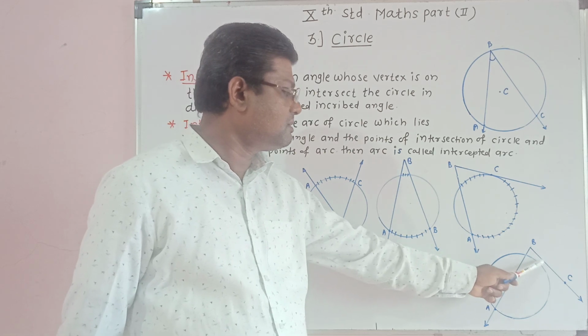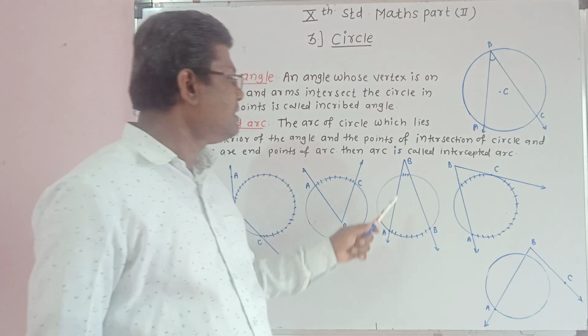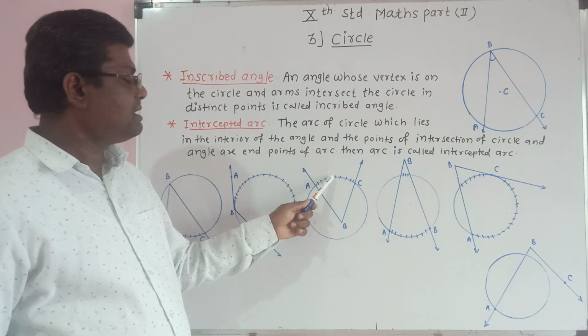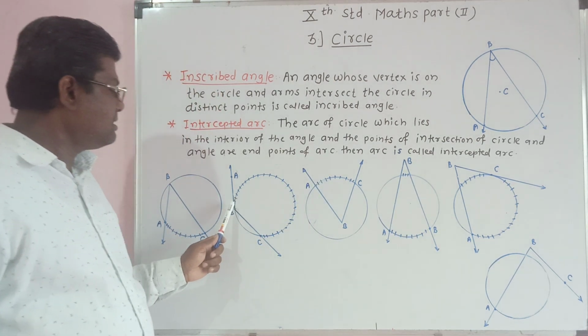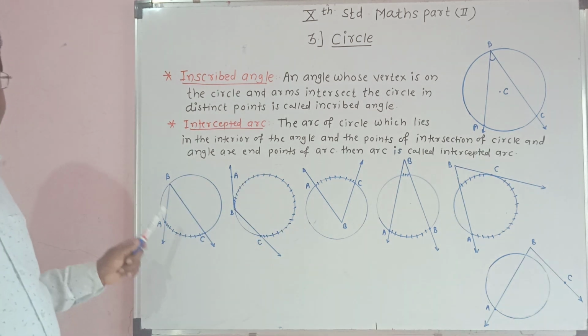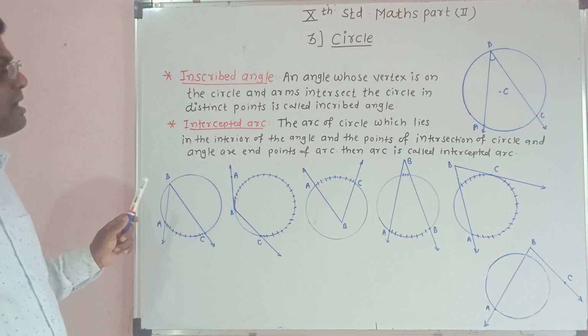In this figure this is not an intercepted arc. In this figure there are two intercepted arcs. In this figure there is one intercepted arc, and in this figure there is one intercepted arc.